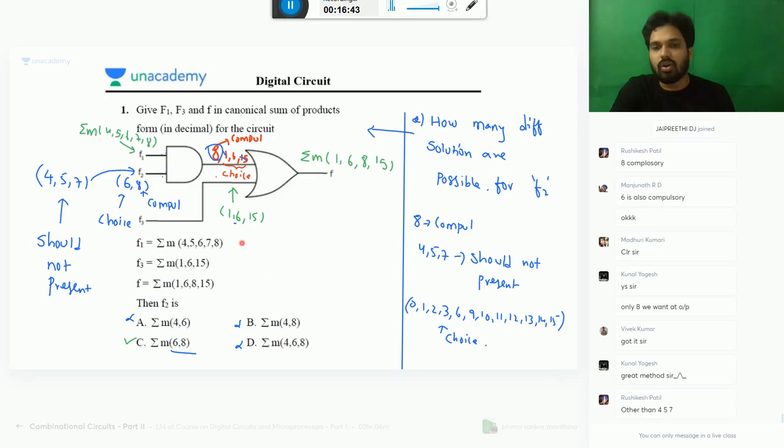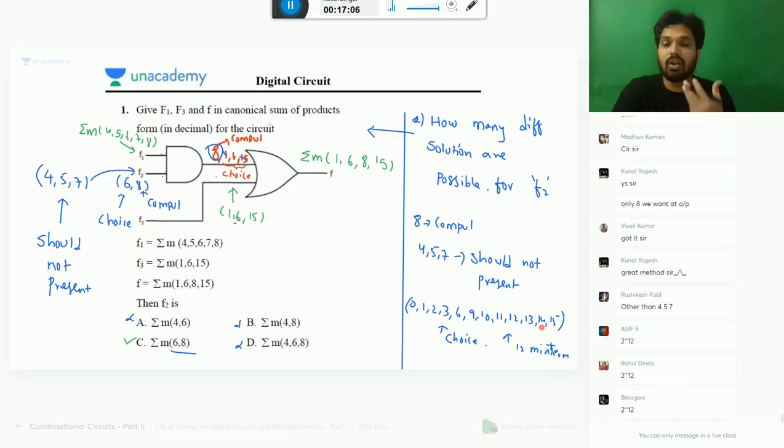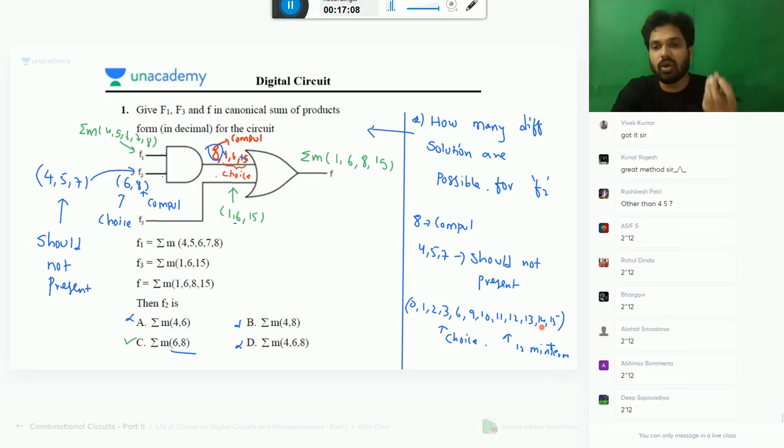Okay, so how many choices are there? 1, 2, 3, 4, 5, 6, 7, 8, 9, 10, 11, 12. 12 min terms. 12 min terms can make how many combinations? Please comment. I have 12 min terms as my choice. I can take all of them, I can take one of them, two of them, 11 of them.